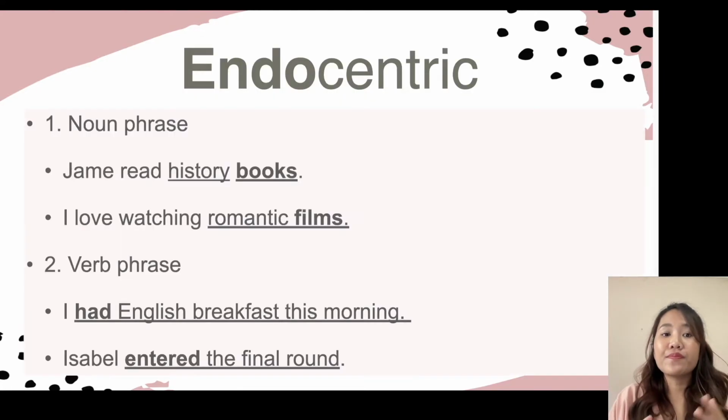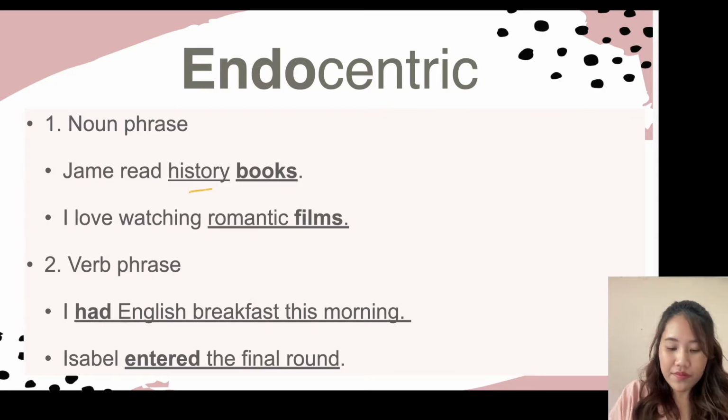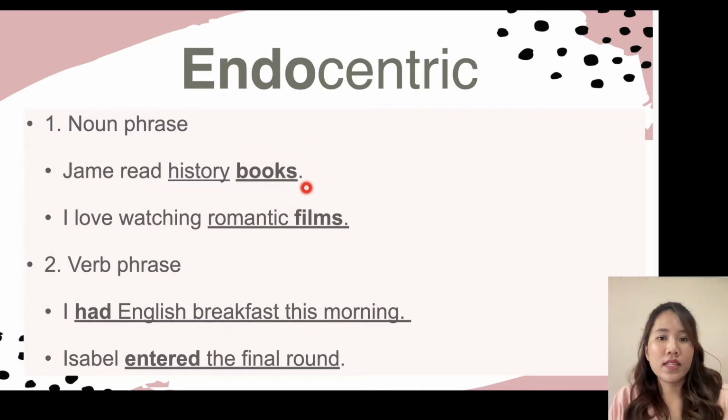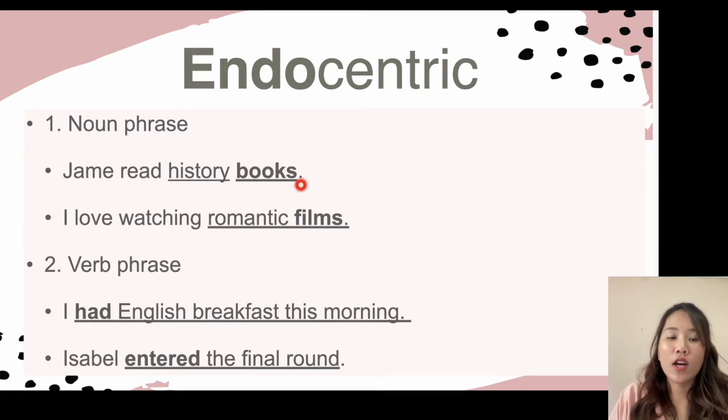For example, the head of the noun phrase is the noun itself, like history books, romantic films. So the head is books and films. So these are endocentric. Noun phrase is endocentric. You don't have to think that much. If it is a noun phrase, it is endocentric because the head of it already carries the main meaning.